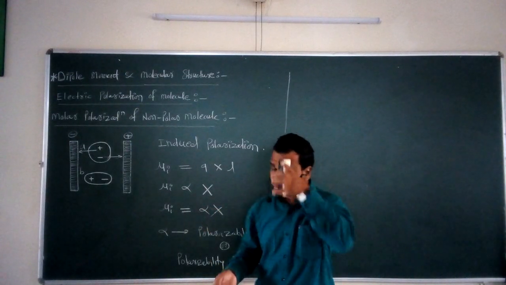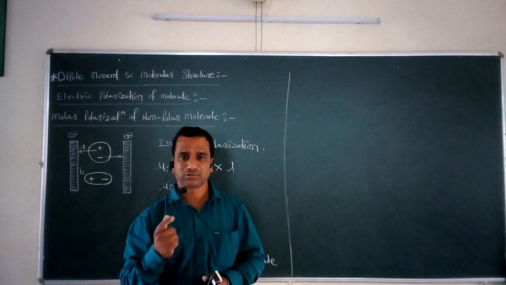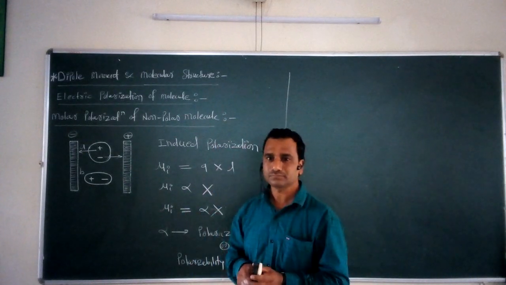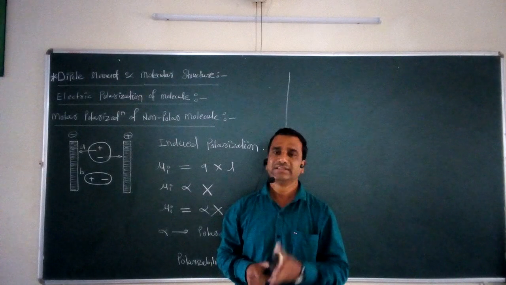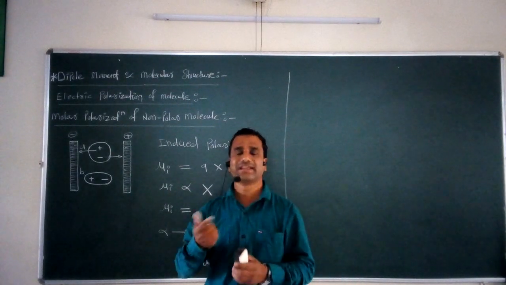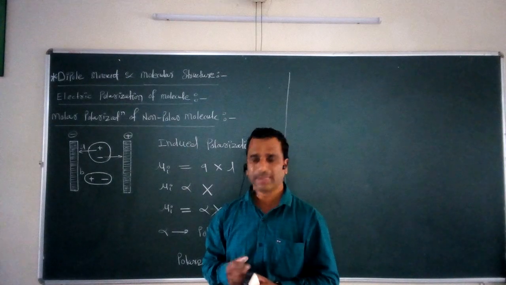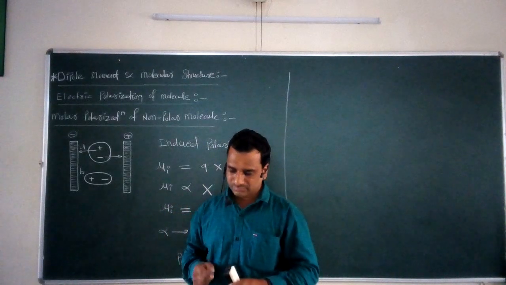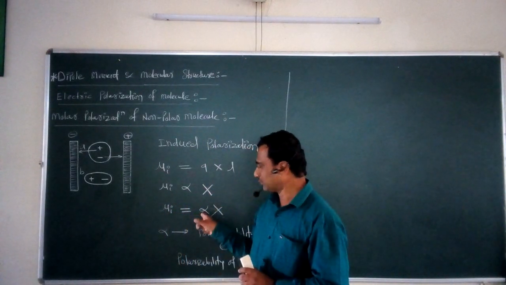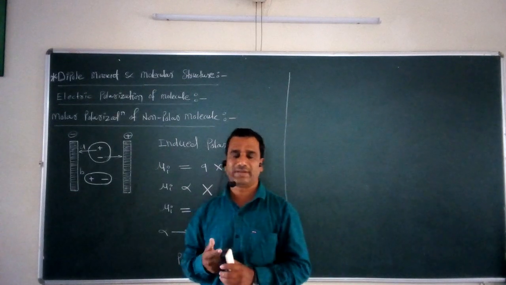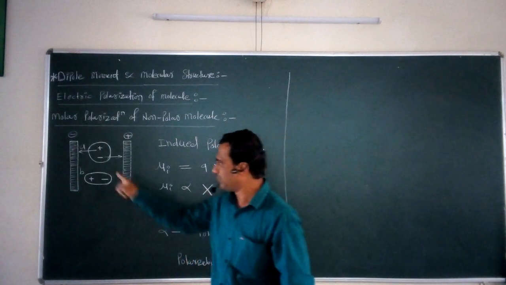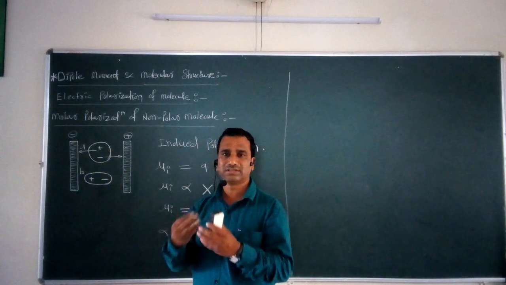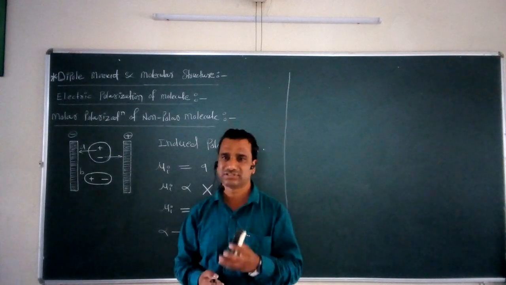Now after this, the two scientists Clausius and Mossotti proposed one relationship. They proposed one relationship between the density of the substance and the dielectric constant. They proposed an equation between the polarizability of the molecule, the density of the molecule, and the next factor, the dielectric constant present between these two electric charge plates. That relation is given by the two scientists Clausius and Mossotti.